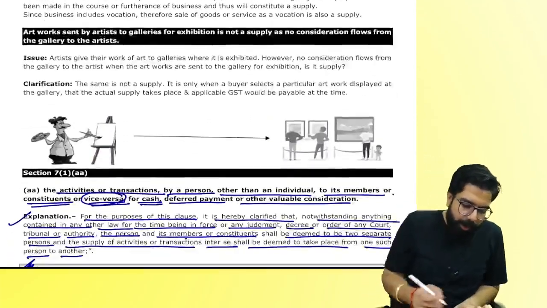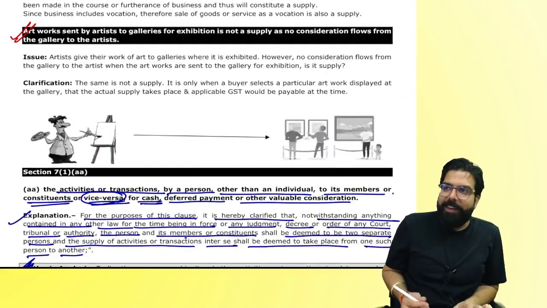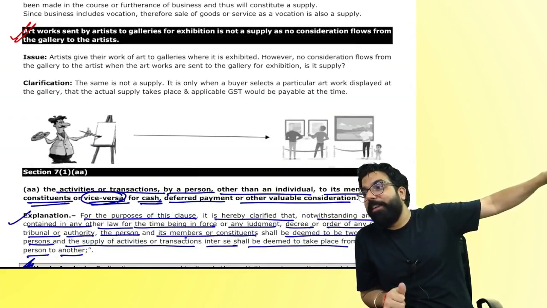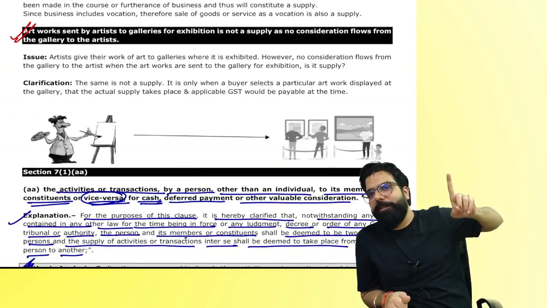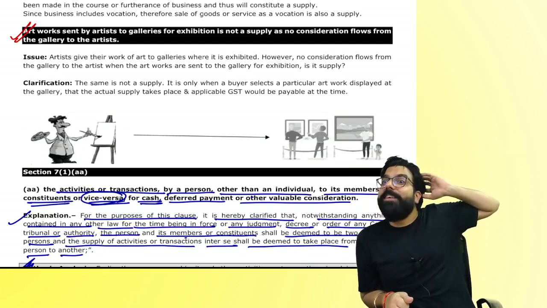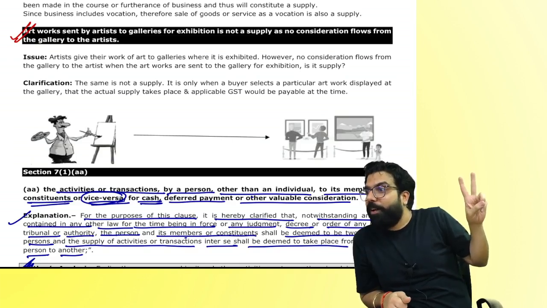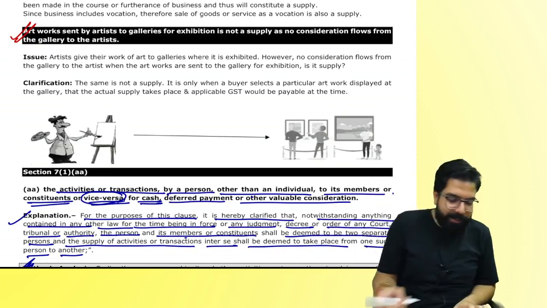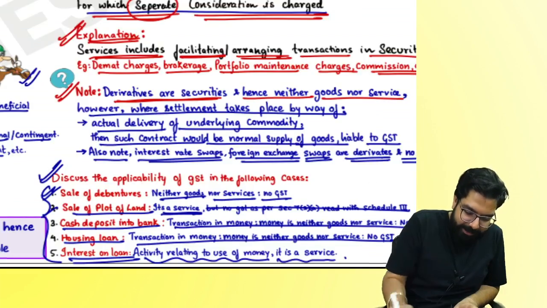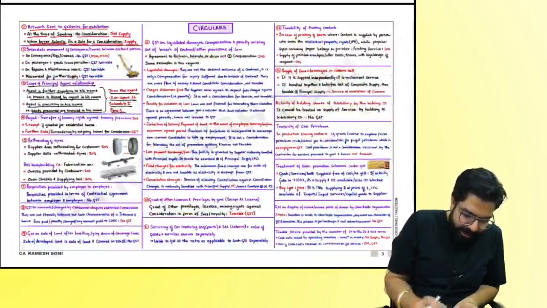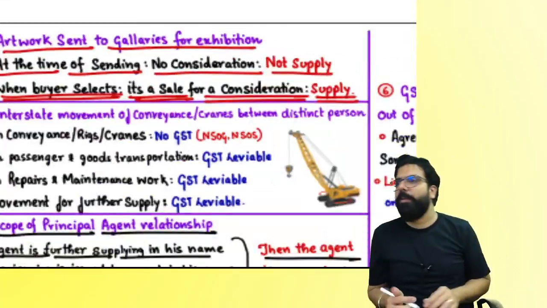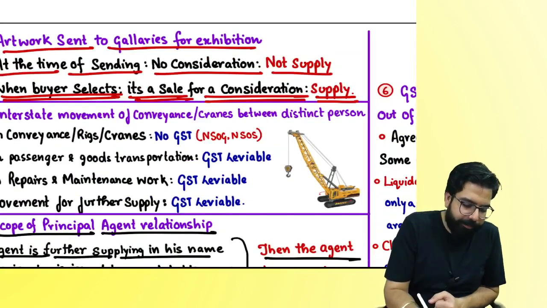Next. Art gallery wala artist, we understood. When you send, is it supply? Sale, it's a transfer. Business, what is missing? Consideration. So is it supply or is it not supply? But when somebody likes it, sale is there. Is there a consideration fixed now? Is it in the course of business? Supply, not supply? Did we already discuss this? Where? Here. Can we go ahead, everyone? Next.